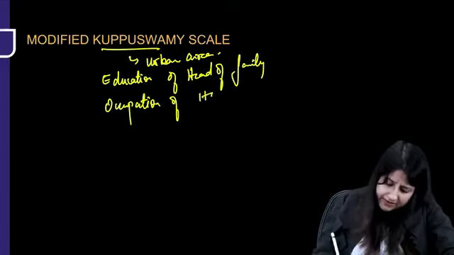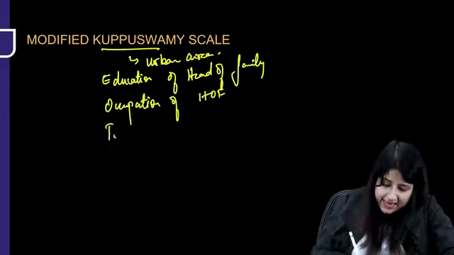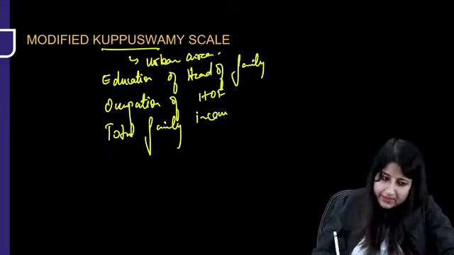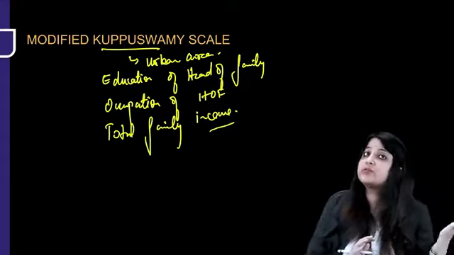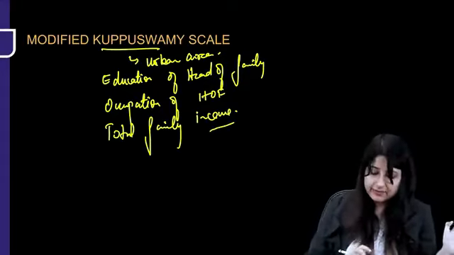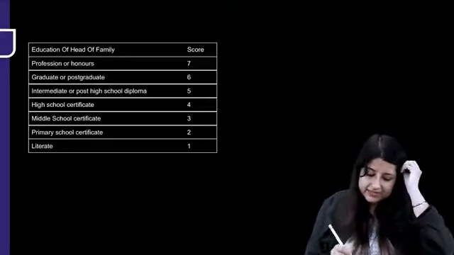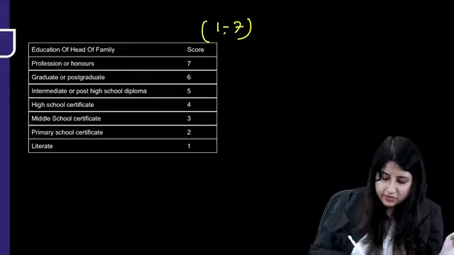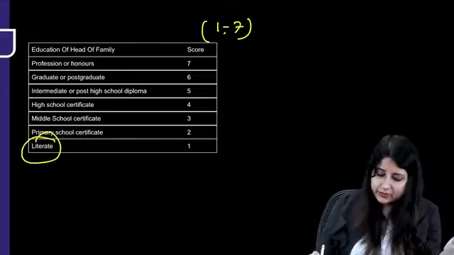Occupation of head of family. I've told you who's head of family. And please remember, it is total family income. Never say per capita income. Per capita income was before. Now it is total family income. And based on this, you can see education of head of family, the scoring is from 1 to 7. Okay, 1 is literate and 7 is professional honors.